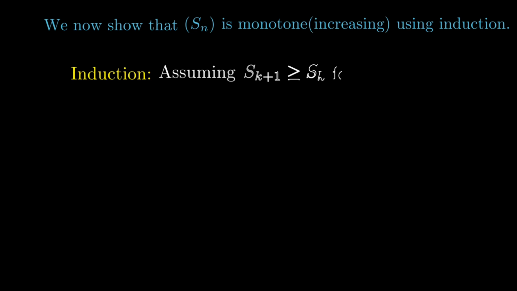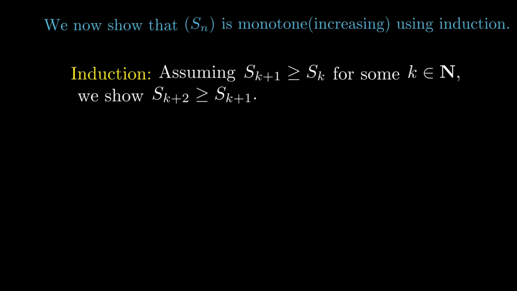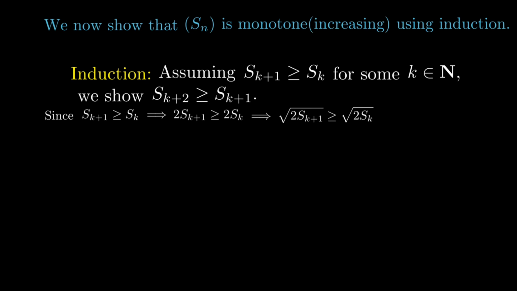In the induction step, we will assume that Sk plus 1 is greater than or equal to Sk for some k. Then we will show that Sk plus 2 is greater than or equal to Sk plus 1. Since Sk plus 1 is greater than or equal to Sk, 2Sk plus 1 is greater than or equal to 2Sk, which means square root of 2Sk plus 1 is greater than or equal to square root of 2Sk, which means that Sk plus 2 is greater than or equal to Sk plus 1.